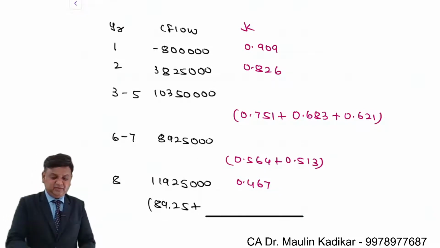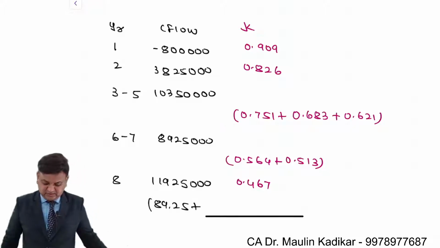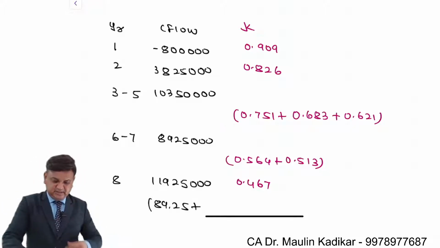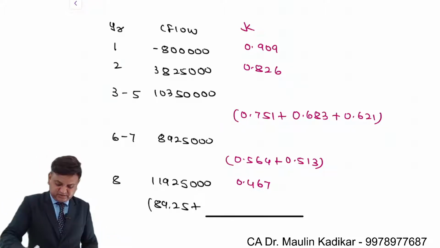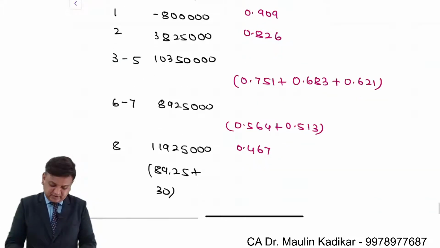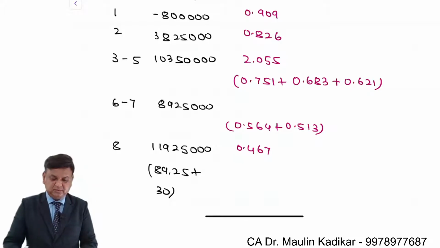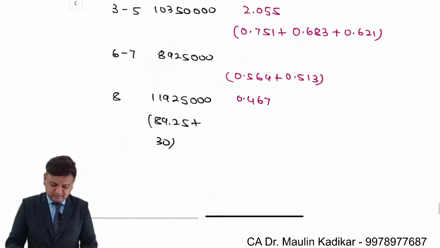This is the way we have the discounting factors. 0.751 plus 0.683 plus 0.621. So 2.055. 0.564 plus 0.513, 1.077.